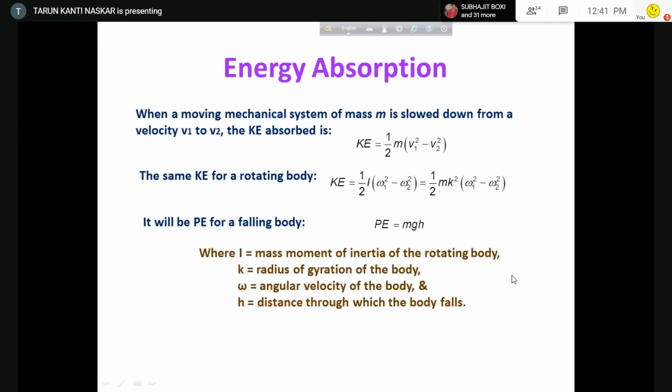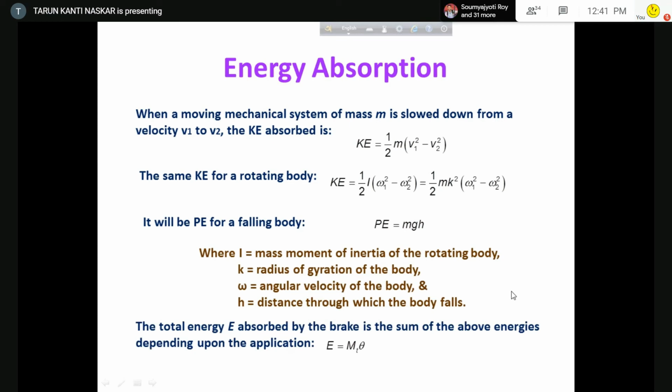So I equals the mass moment of inertia of the rotating body, K is the radius of gyration of the body, omega is the angular velocity of the body, and h is the distance through which the body falls. Now the total energy absorbed, obviously this equation is clear to you, that is torque multiplied by the angle. So E equals Mt theta.